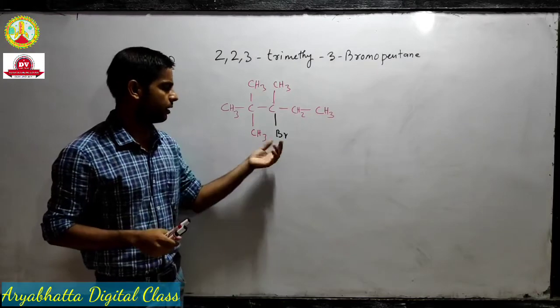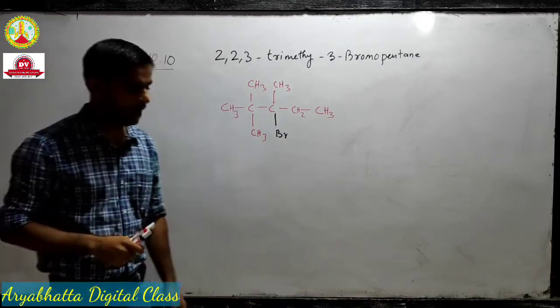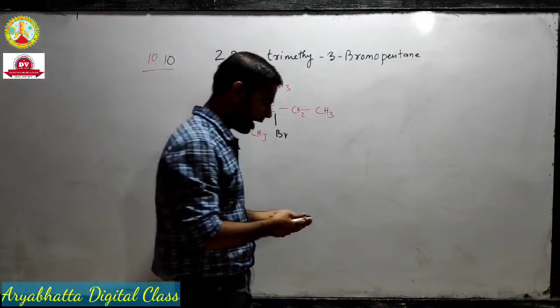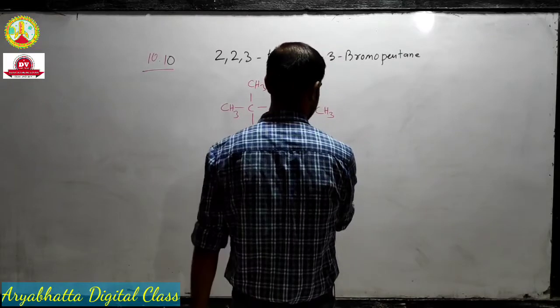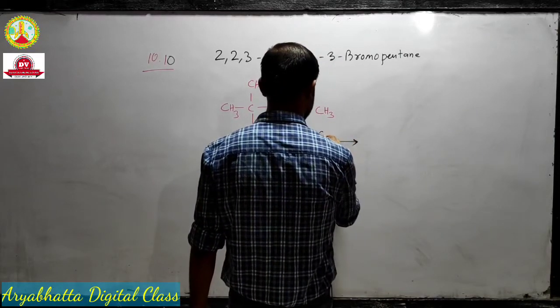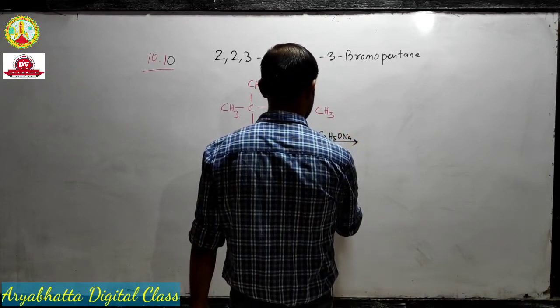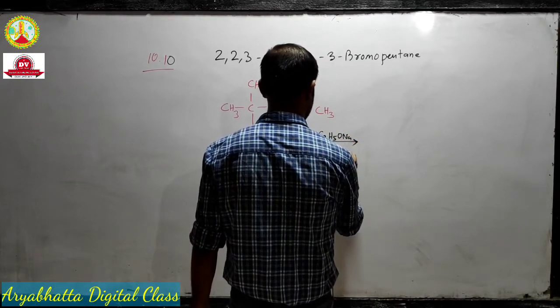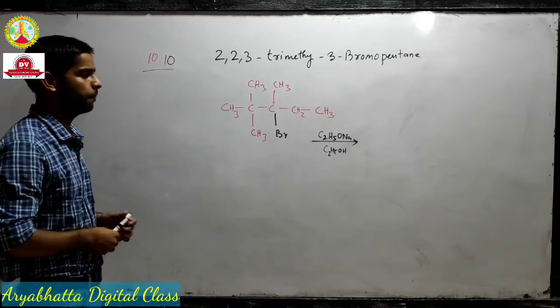We know that we will have to remove this bromine. Okay, now if I take the same reaction as the example, what was the reagent? The reagent was sodium ethoxide in presence of ethanol. So an elimination will take place.